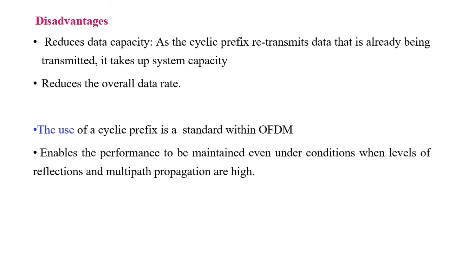And at last another question can arise: when do we remove this cyclic prefix added along with the transmitted symbol? That is after it is detected at the receiving end, immediately the symbol with the cyclic prefix will be removed. After removing this, the next procedure is converting serial to parallel, then proceeding with the fast Fourier transform, and those procedures will continue. So there is no chance of any kind of errors due to the implementation of this cyclic prefix in OFDM. So that's all in this lecture.